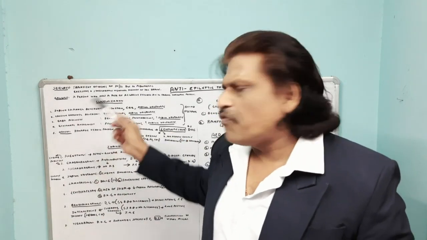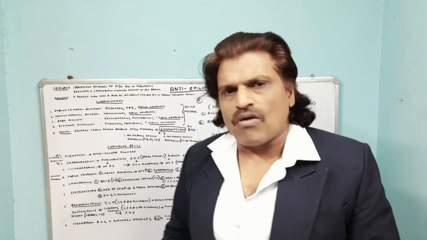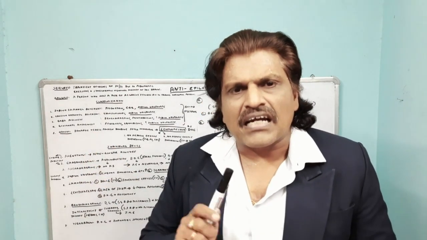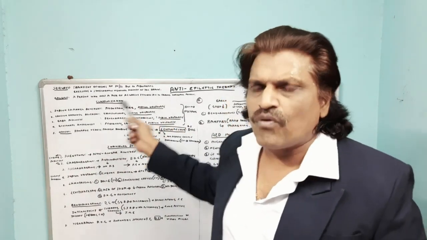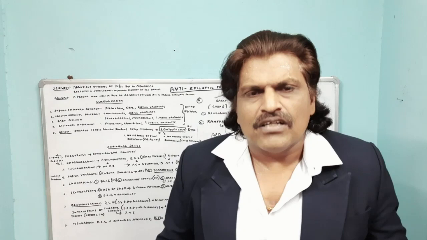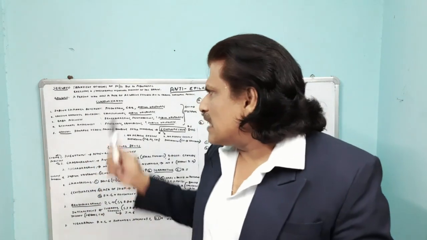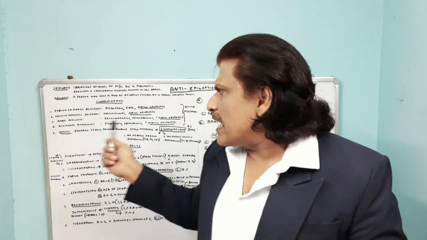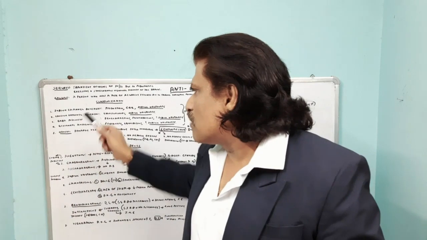So if you see the first 4 categories, the sodium channel blockers, the calcium channel blockers, the GABA agonists and glutamate antagonists, sodium valproate comes into all these 4 categories, and therefore sodium valproate is a broad spectrum anti-epileptic drug. I repeat, sodium valproate is a broad spectrum anti-epileptic drug because it can act as a sodium channel blocker, a calcium channel blocker, probably a GABA agonist, probably a glutamate antagonist.